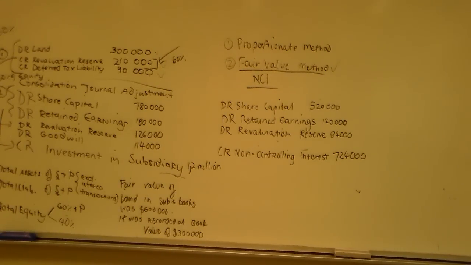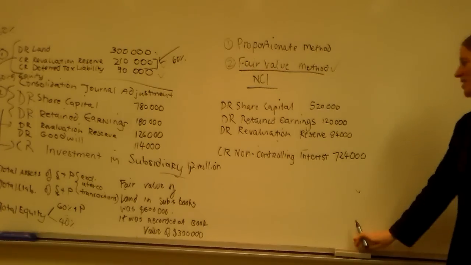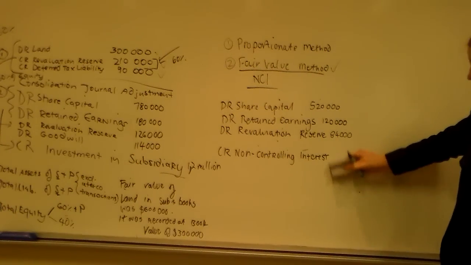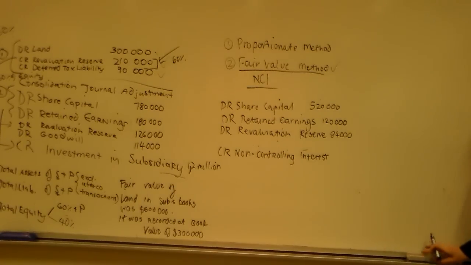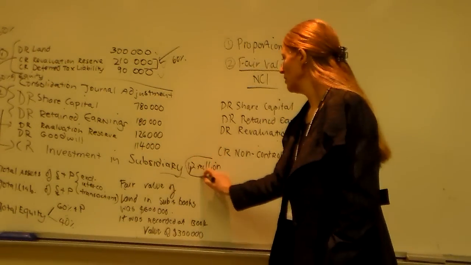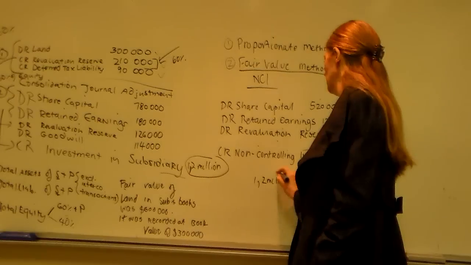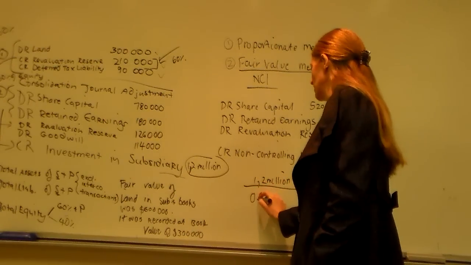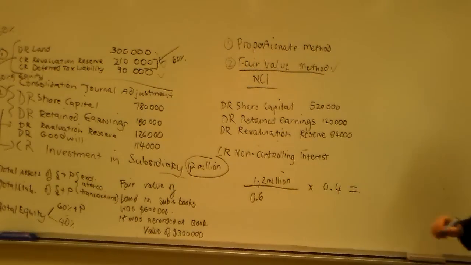Okay, fair value method. What we need to do with the fair value method, we have to calculate the figure for this here. What I'm going to do is I'm going to leave that, leave that, leave that. So looking at the fair value method now. What we're going to do is we're going to say, if we paid 1.2 million for 60%, or 0.6, what would we have paid for 40%?